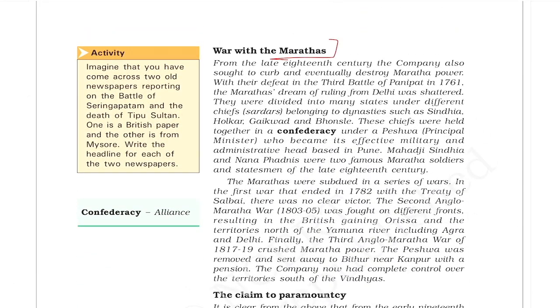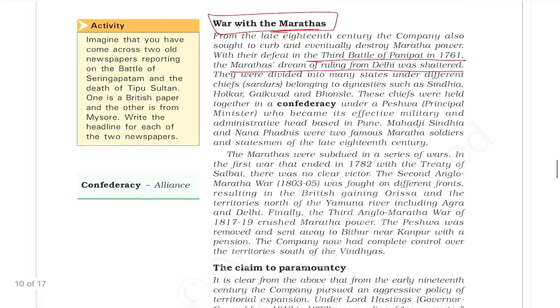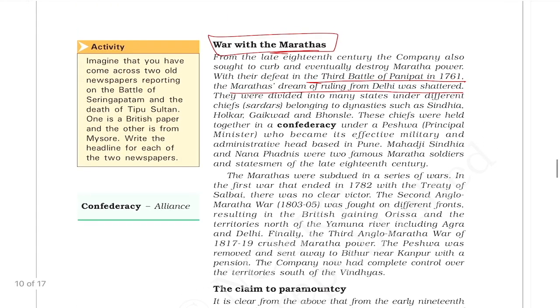The next is the Marathas. Remember one thing, after the third battle of Panipat in 1761, the Marathas' dream of ruling Delhi was shattered. Means they were not that powerful, they were weak. And if you see the Marathas, they were divided into many states under different chiefs. We call them Sardars, and they had their Gharanas or families, Sindhya, Holkar.